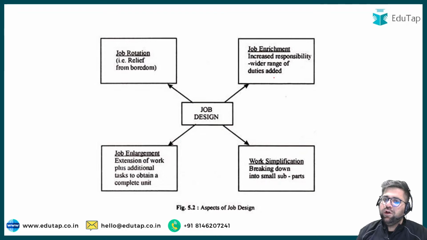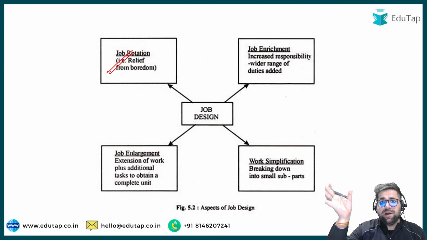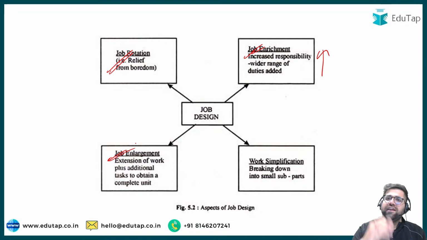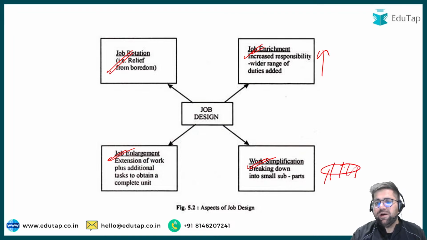Even if you look on the screen right now, job rotation is like moving from purchase department to the sales department so that the worker can get relief from boredom and he can also work in a more skillful manner. Job enrichment is like promoting that particular employee. Job enlargement is like increasing the workload of the employee. And work simplification basically means that you are dividing a big work into small parts. So all these are different components of job design.